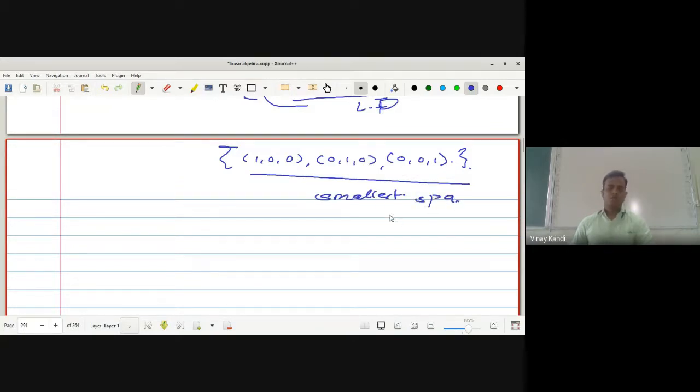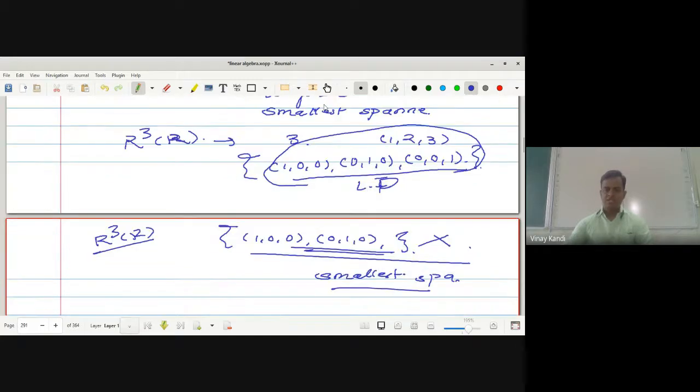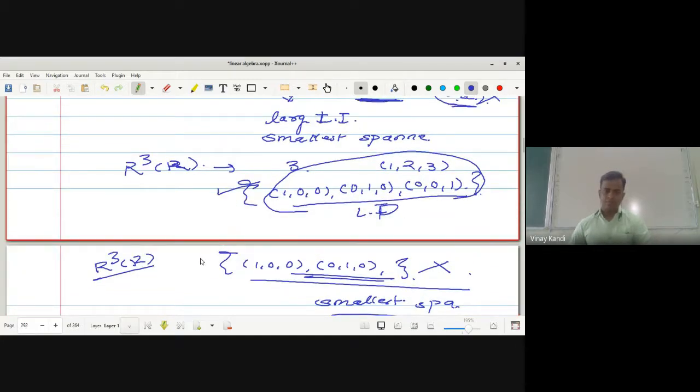To span R3 over R, we must have at least 3 elements. If you delete this vector, does this set span R3? No, sir. Does this set span R3? Yes, sir. Take 0 as its coefficient, and whatever else comes will come. So the basis is nothing but the largest independent set and the smallest spanning set.